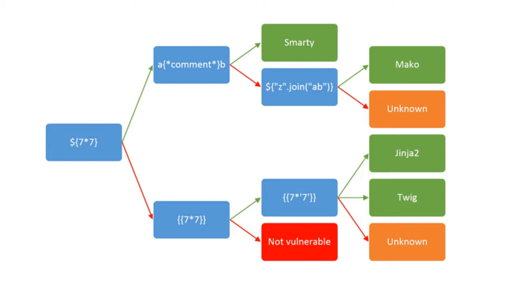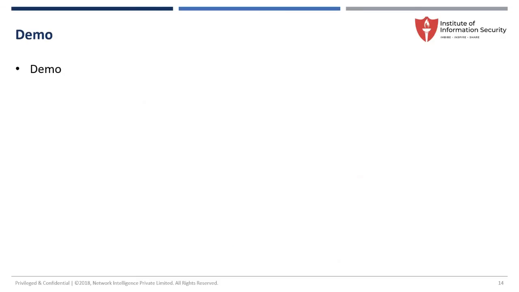If you give 7*7 and it is executed and gives the result, it may be Jinja 2 or Twig. Or it may be unknown, so we have to find out the unknown case separately. Similarly, if it is a comment, it might be Smarty. Based on different payloads, we come to understand which types of templates are being used. Okay, so let's go for a demo and check it out.